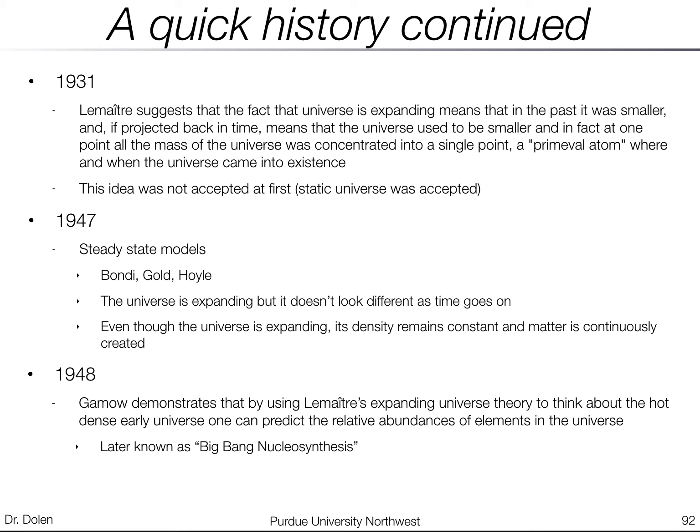Okay, so the fact that there's some percentage of hydrogen and some percentage of helium in the early universe, you can actually predict that by modeling that early part of the universe. And this later became known as Big Bang nucleosynthesis. But the fact that this model could make predictions about the relative abundances of elements gives it some credence, right? And okay, let's just talk a little bit about nucleosynthesis for a second here.